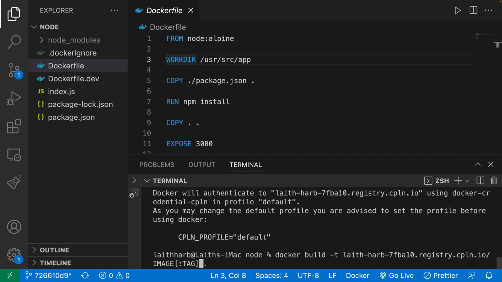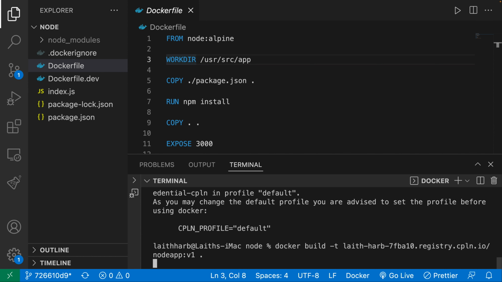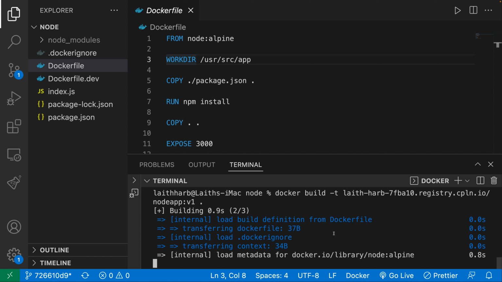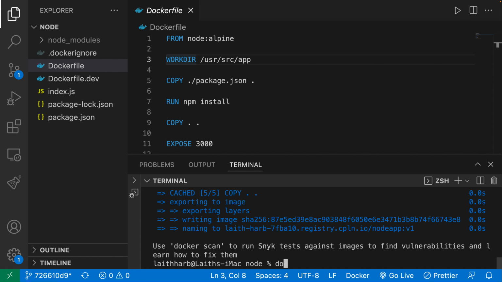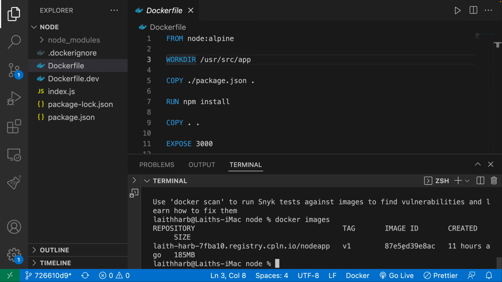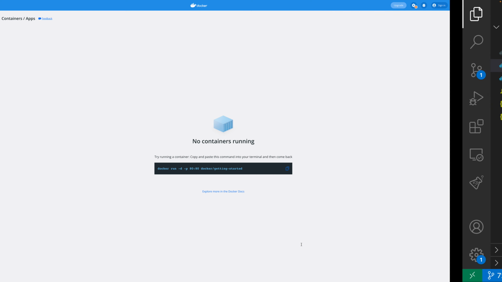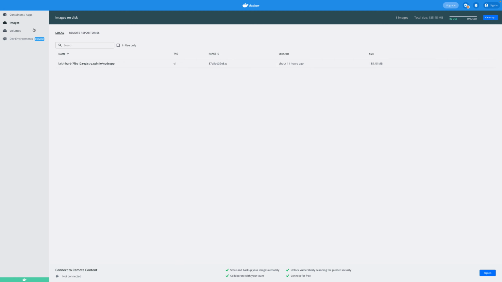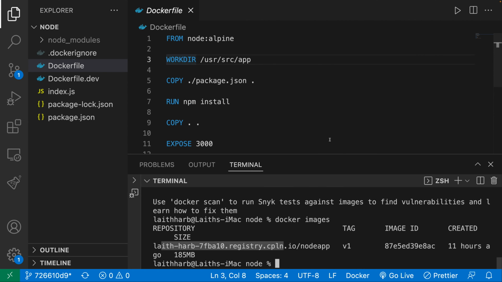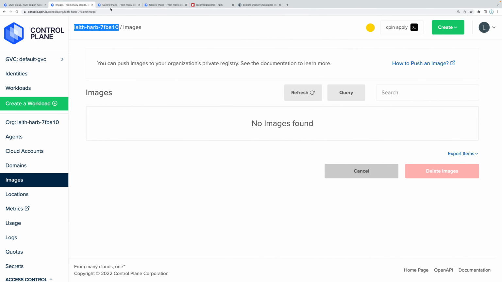And then over here, I'm going to call this node-app, version 1. All right, so I'm going to go ahead and build this image. And if I do docker images now, as you can see, we have that image built, and it should also be built here. Looking good.